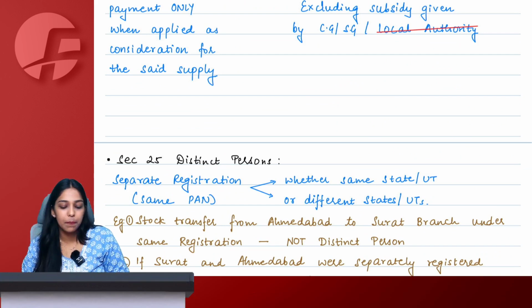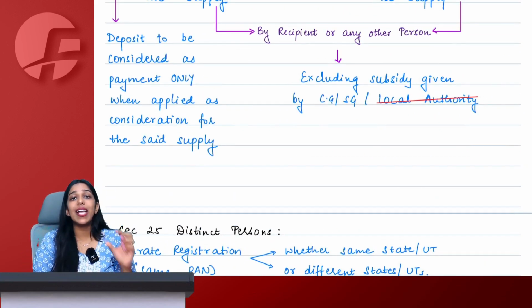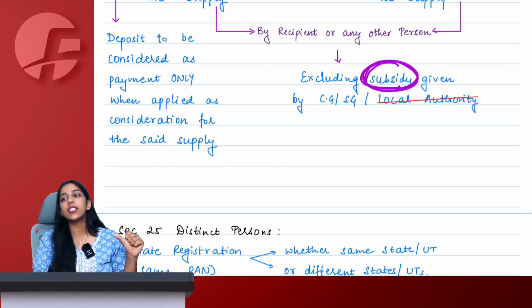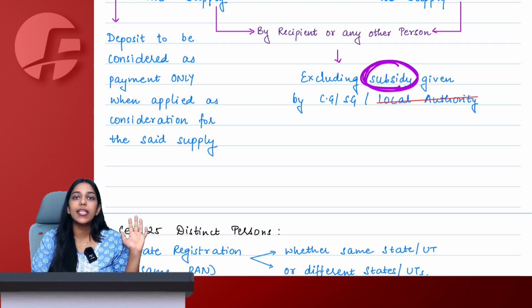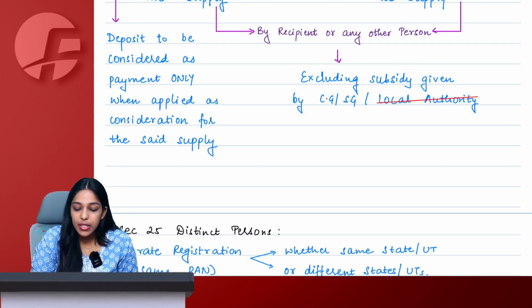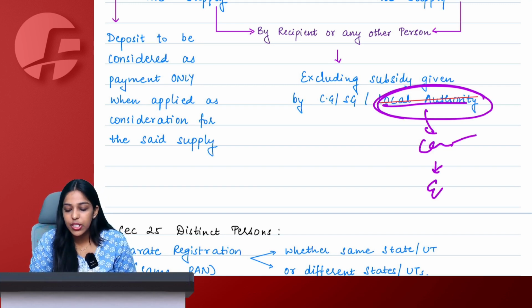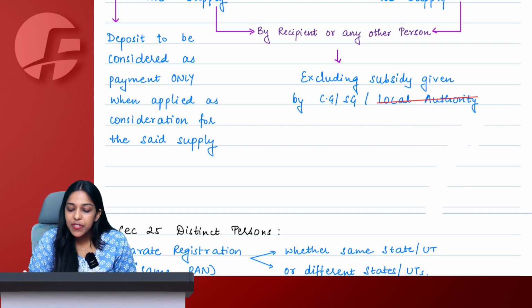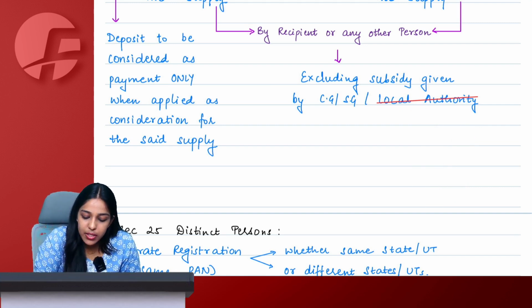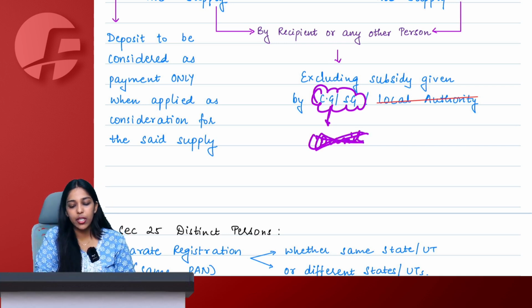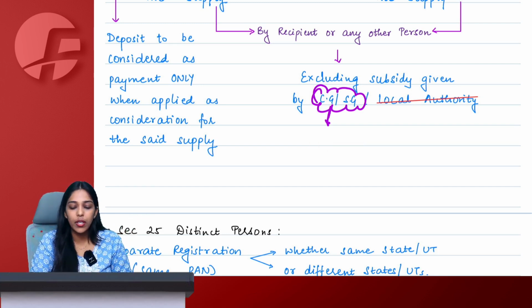That is all fine. But if you receive any money or any monetary value from central government or state government in the form of subsidy, it is never considered as supply and it is never taxed under GST. If you get a subsidy from local authority, that is considered as supply, that is considered as consideration, and GST might apply. But any kind of subsidy or incentive that you are receiving from central government or state government will never be considered as consideration. If anything is not a consideration, then GST cannot apply on it.